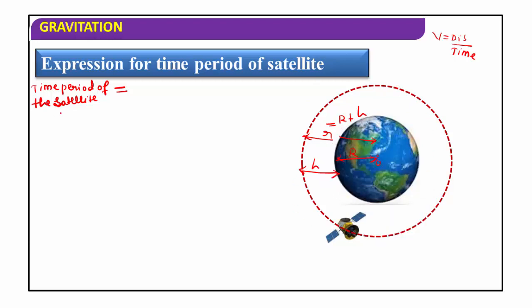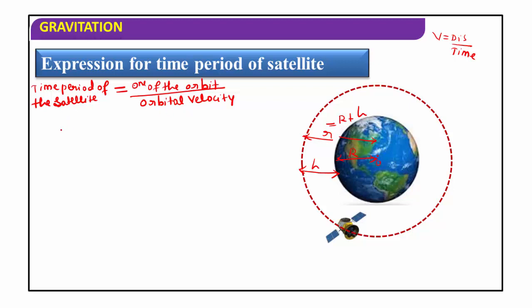You know the formula: time period of the satellite is equal to circumference of the orbit divided by the velocity with which the satellite revolves, that is orbital velocity. Time period of the satellite is equal to circumference of the orbit divided by orbital velocity.